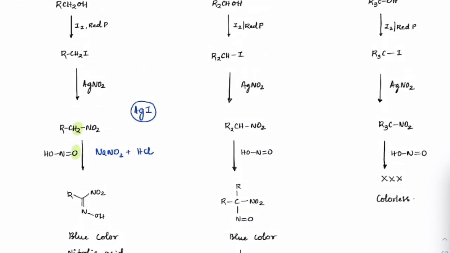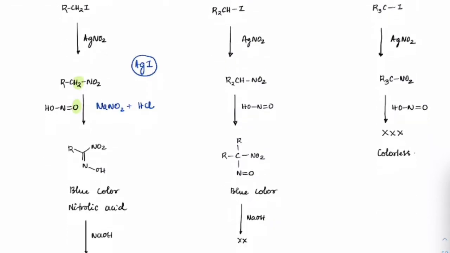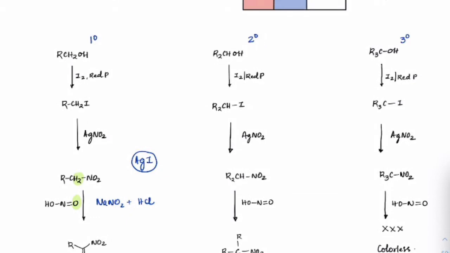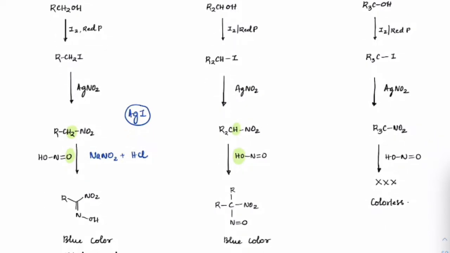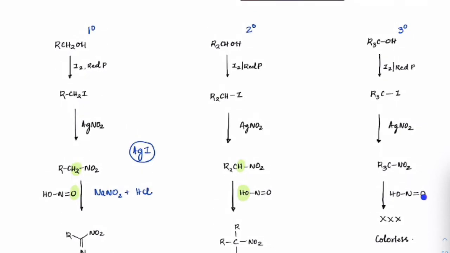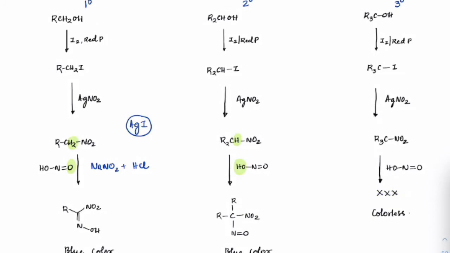Okay. Next, if it is a secondary alcohol, there is only one H here. So you would see this H and this OH will undergo dehydration this time, and you will have C double bond O, which is also a blue color solution. But if you treat a tertiary alcohol, it does not make any reaction, because this carbon does not have any hydrogen to make any dehydration. So the reaction will stop here itself.